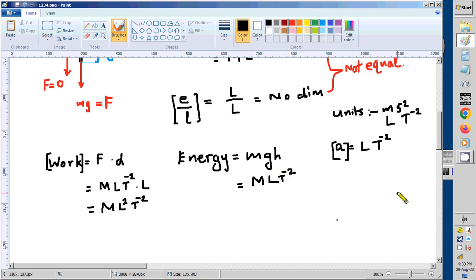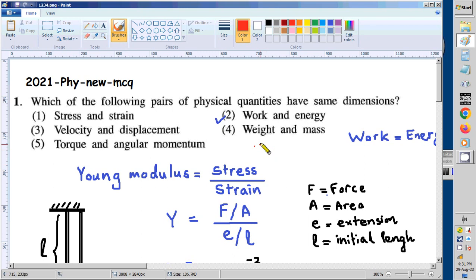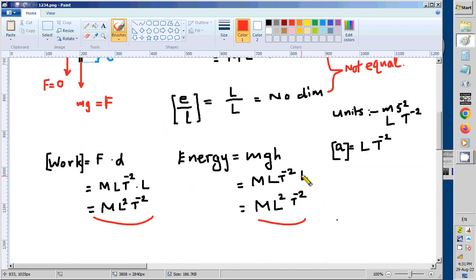So what is this h? h is the height of a mountain or something. Height is a length. It is a sort of length. So we get like this, M L squared T minus 2. So here you see this one and this one are equal. That is why we choose this answer as correct by heart without deriving all these things. So that is it.